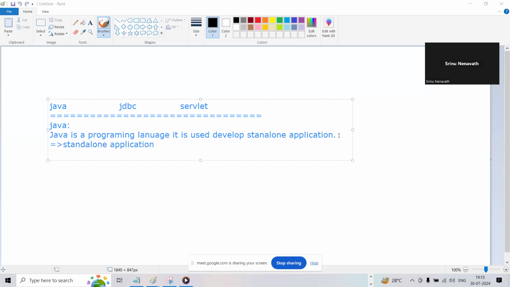And what is next? Web based applications we can develop.